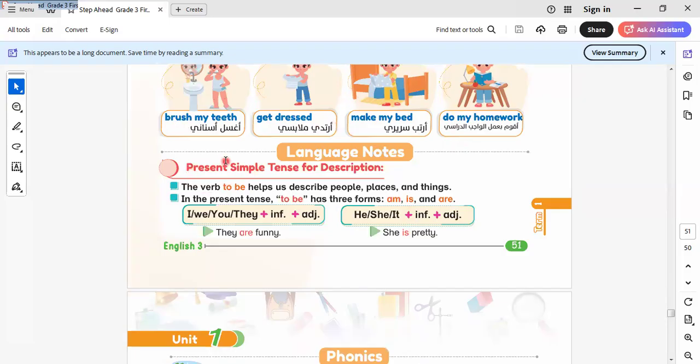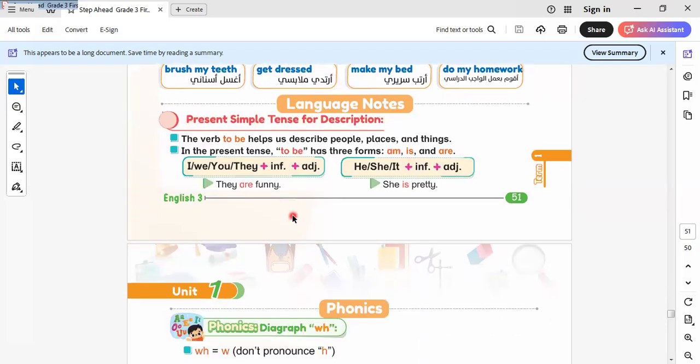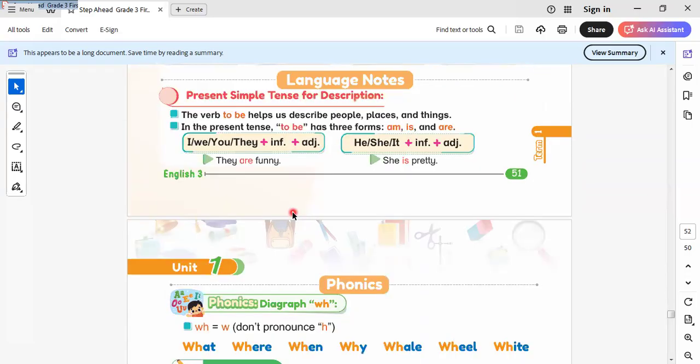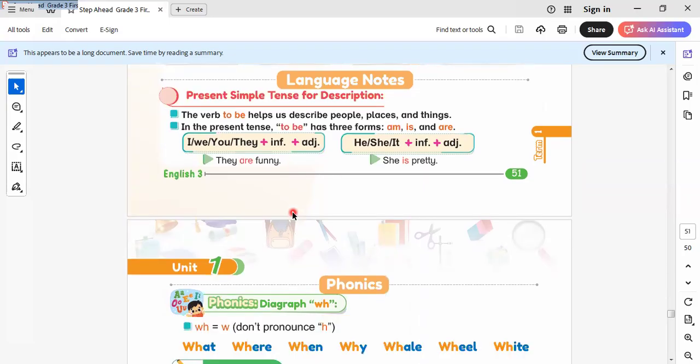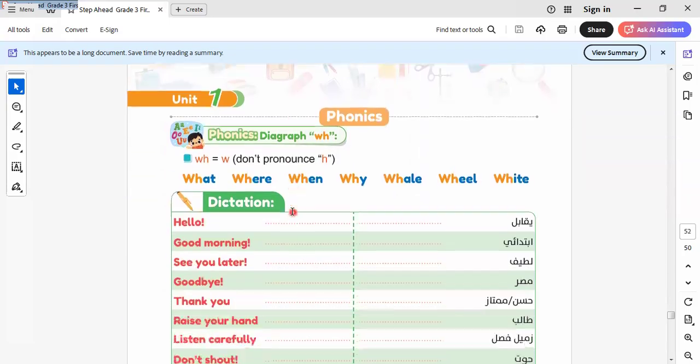In this unit, we learn the present simple tense by using am, is, are as a verb in the present form, and we use it as a verb by adding s to the verb. I, you, we, they take no s, but he, she, it take s. Okay, here is called the digraph. Digraph means the pronunciation of two letters like this: what, where, when, why, will.